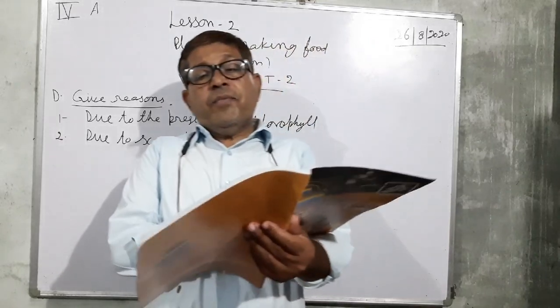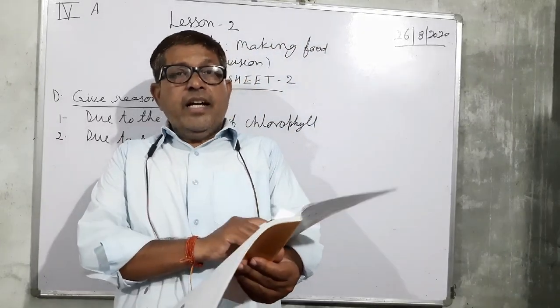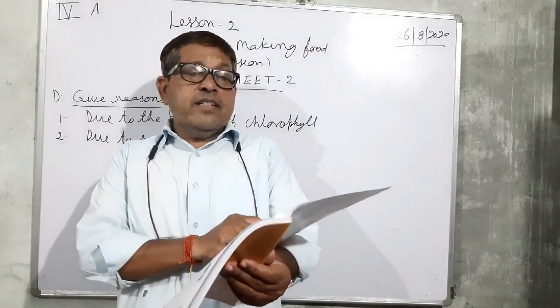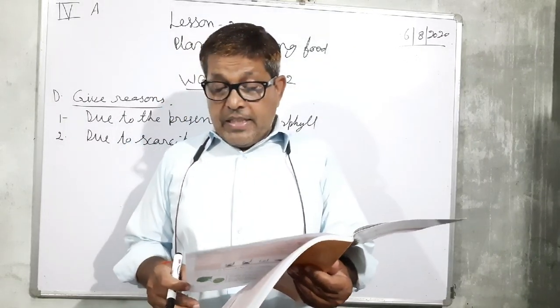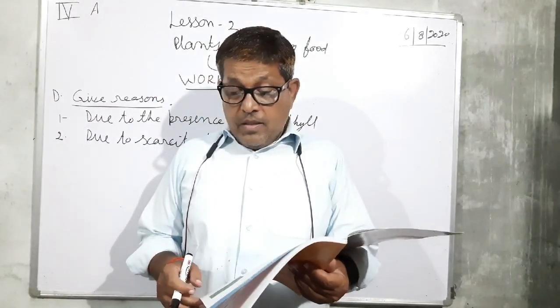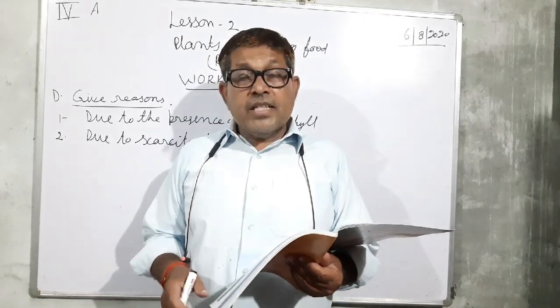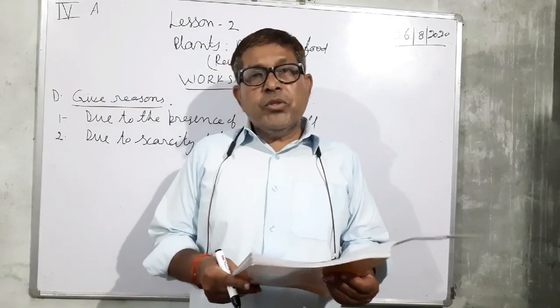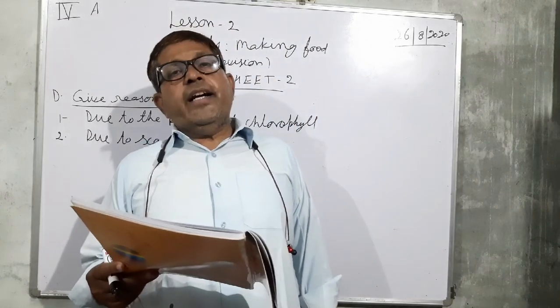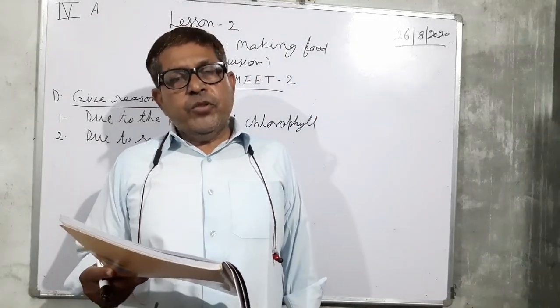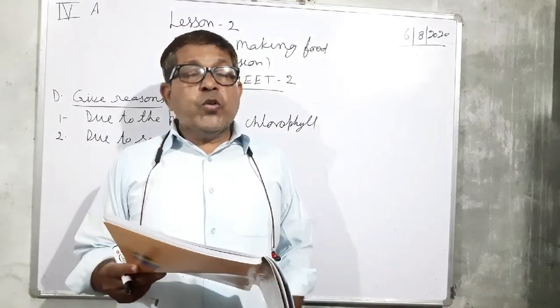Sunlight is necessary for photosynthesis. Why sunlight is necessary for the photosynthesis? Because plants use sunlight to turn water and carbon dioxide into glucose and oxygen.